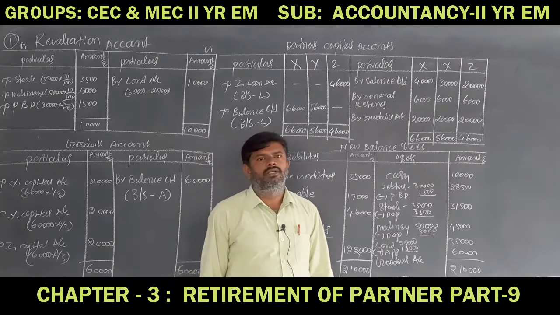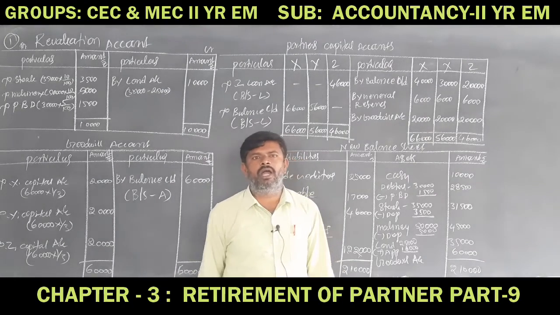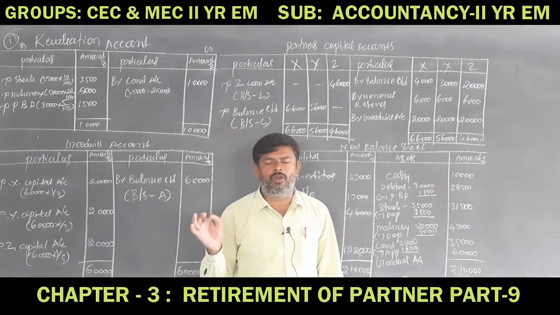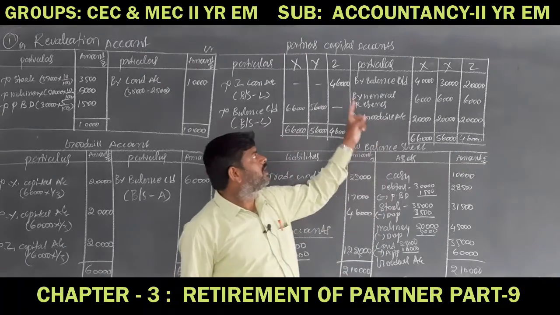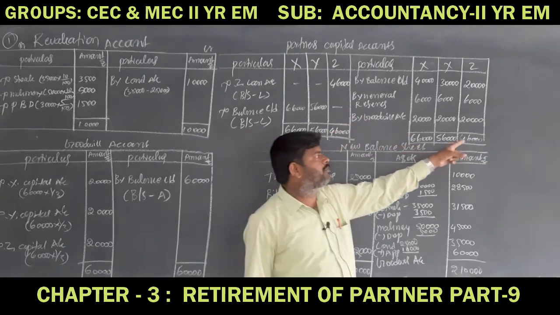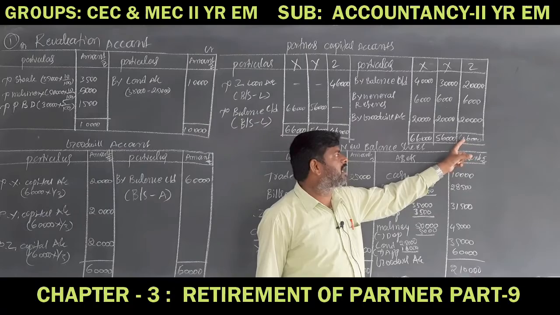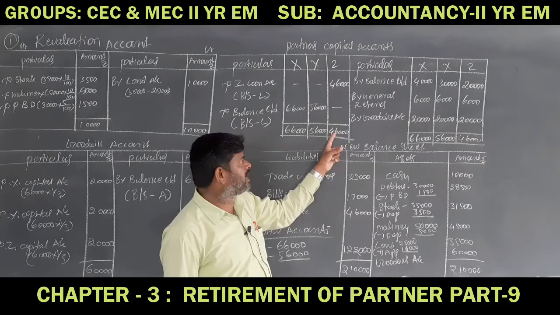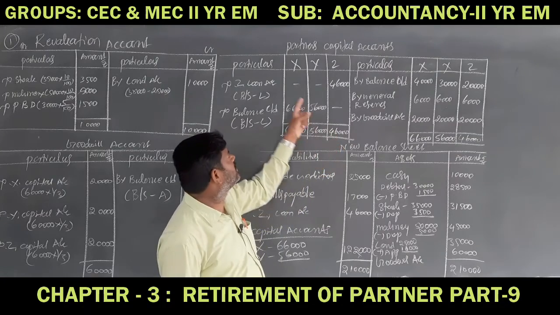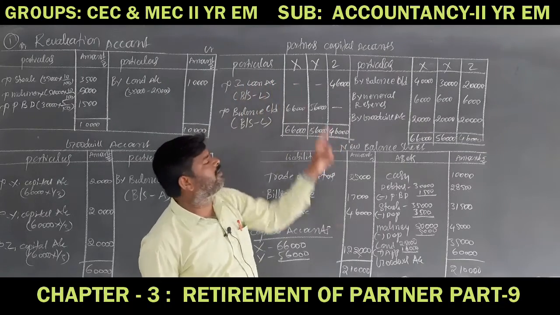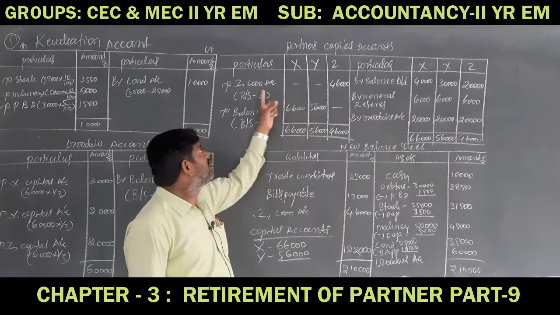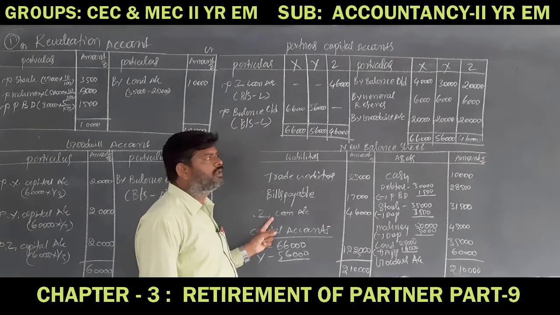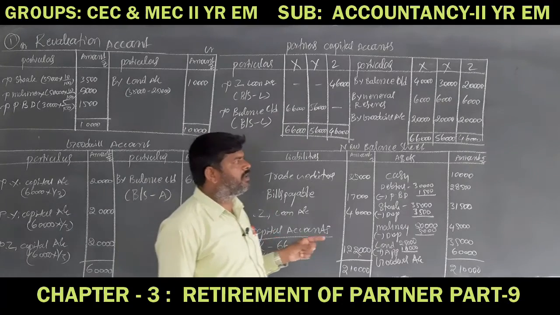First, for the retiring partner, the retiring partner's amount must be transferred to their loan account. In this problem, Z is the retiring partner, so Z's capital amount is 46,000 rupees, recorded here, and the same amount will be transferred to Z loan account. The Z loan account amount must be reflected in the balance sheet liability side. This is one point.